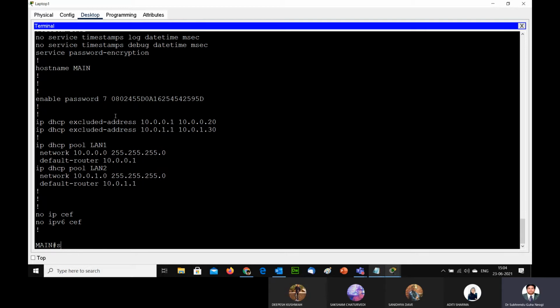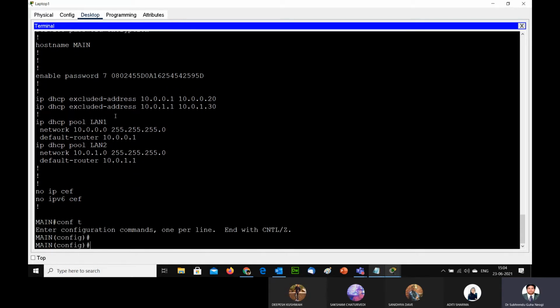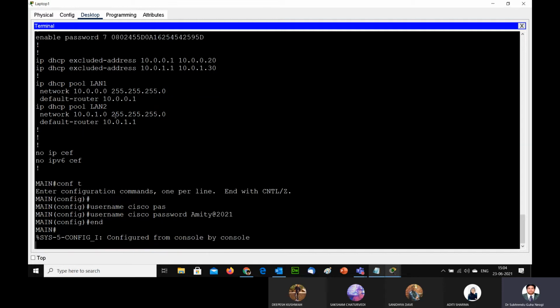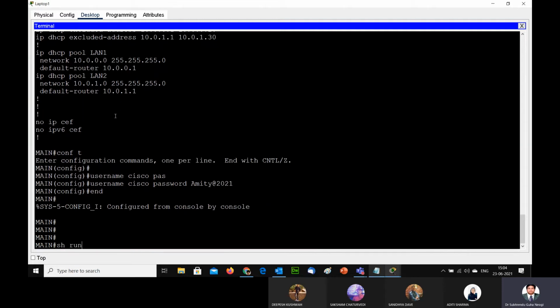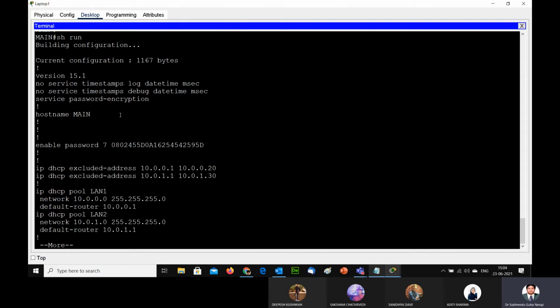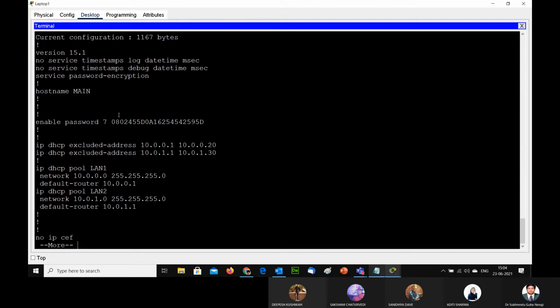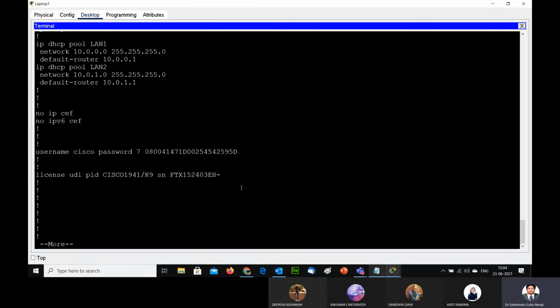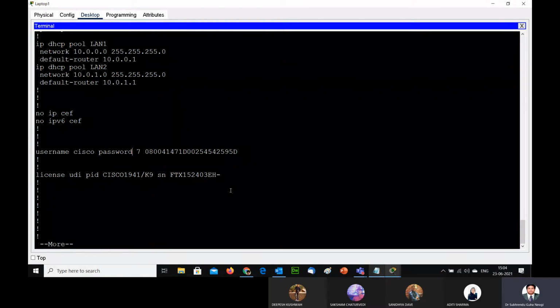Again, I am going to create another username and password. For example, username Cisco, password Amity @ 2021. Then end, and again I type show run, I can see username Cisco and the password is encrypted. So this is one of the best parts, the command of service password encryption.